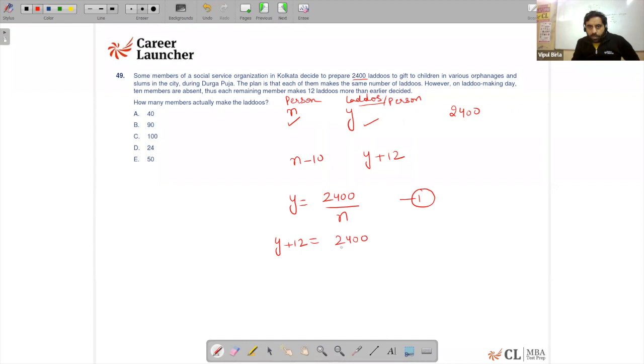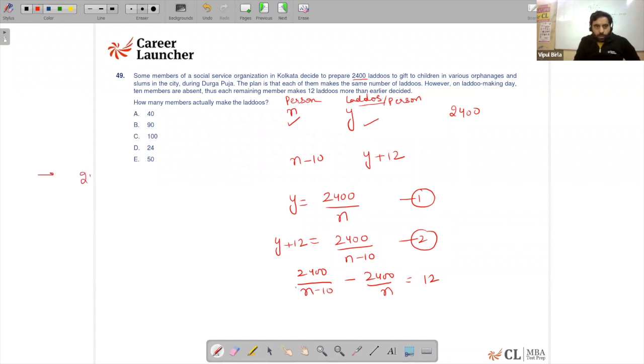The total number of laddus would remain the same, but now the number of persons decreases by 10. So I know the difference of second and first is equal to 12. Now the moment I write this, 2400 upon n minus 10 minus 2400 upon n, the difference is equal to 12. So if I simplify that, let me solve it here.